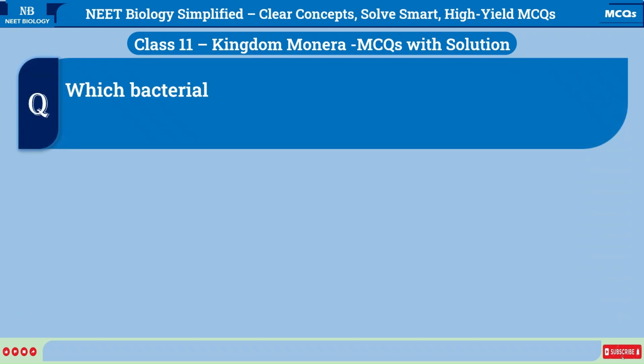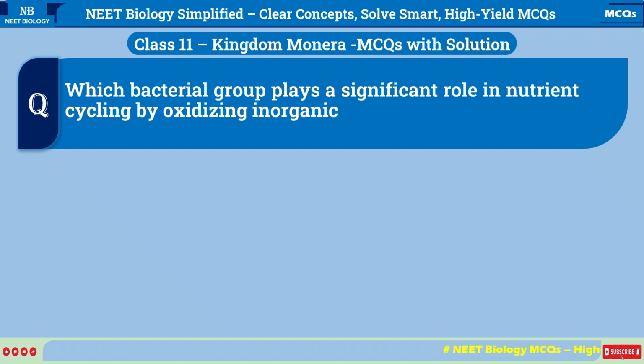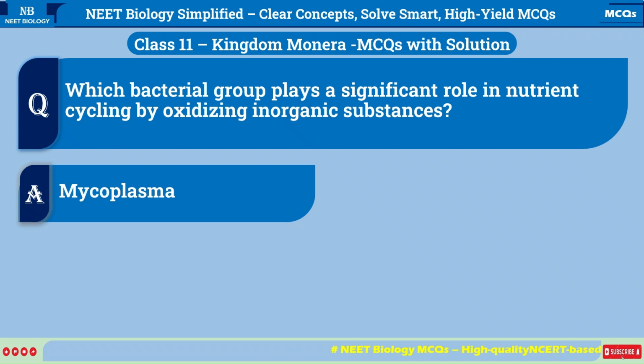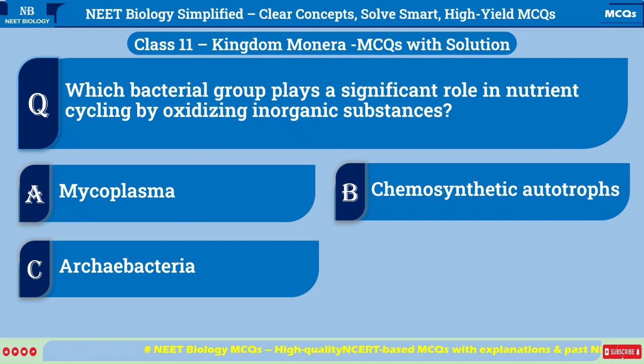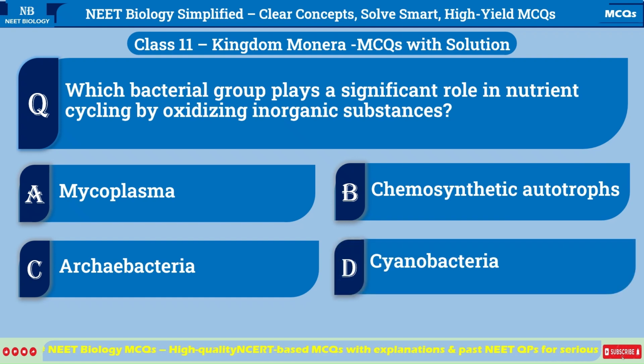Which bacterial group plays a significant role in nutrient cycling by oxidizing inorganic substances? A. Mycoplasma. B. Chemosynthetic autotrophs. C. Archaebacteria. D. Cyanobacteria.